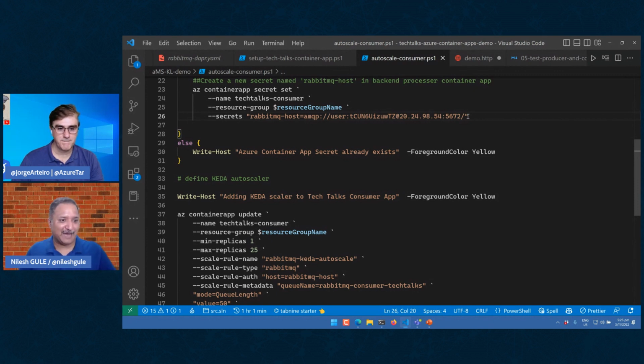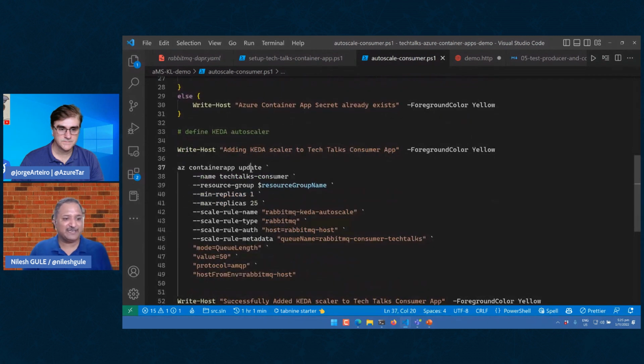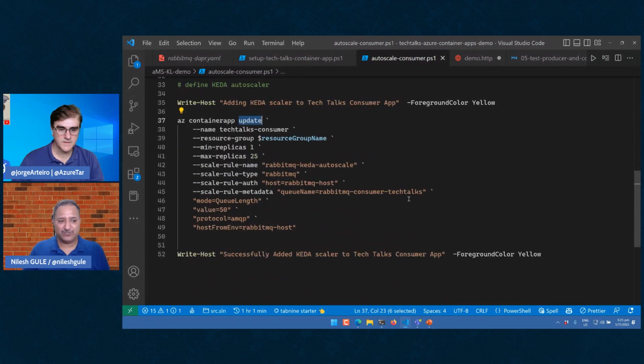And if we happen to talk about this same demo maybe 6 months down the line, I'm pretty sure I would have modified this to include a better approach. But for now, this is the secret we want to create. And then we go and update our TechTalks consumer. We say that now our scaling limit has to be between 1 and 25.